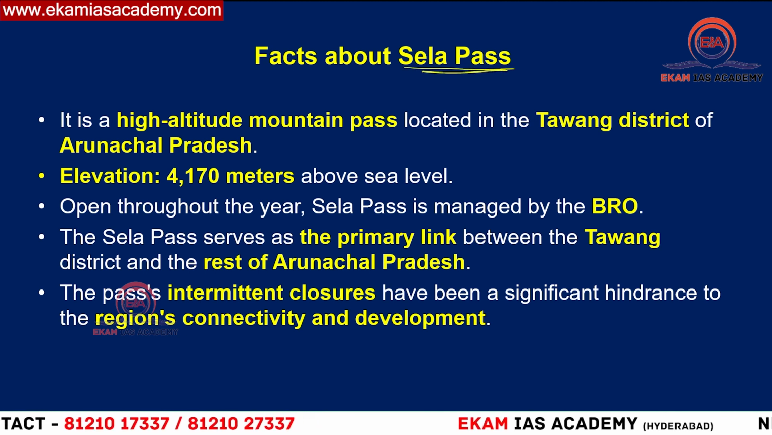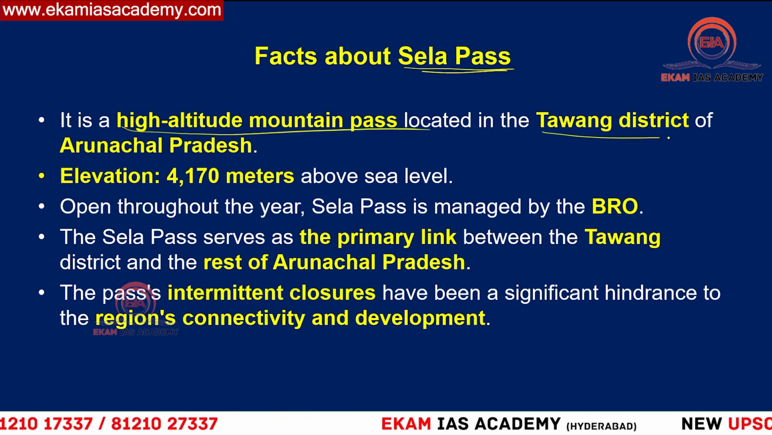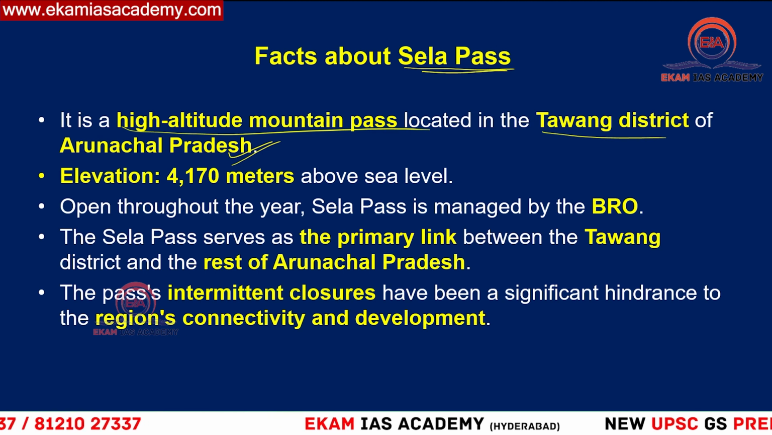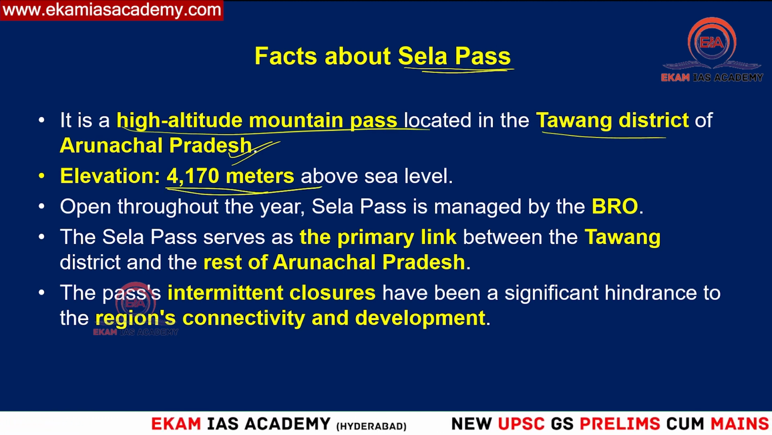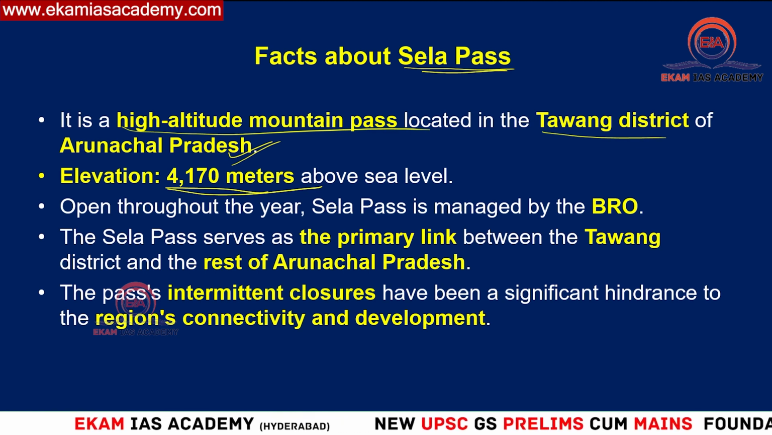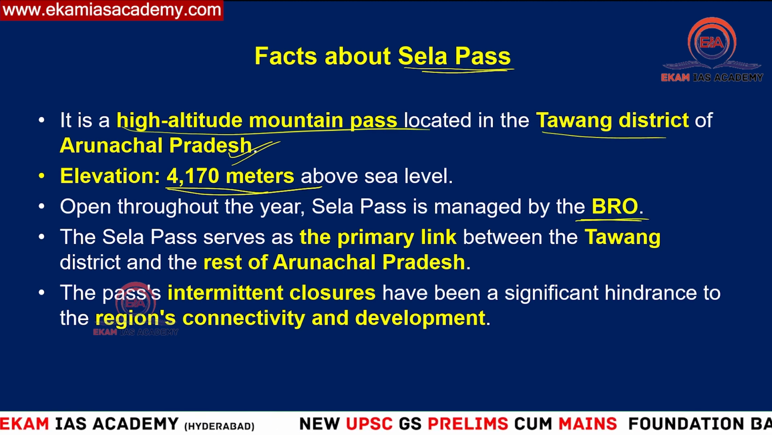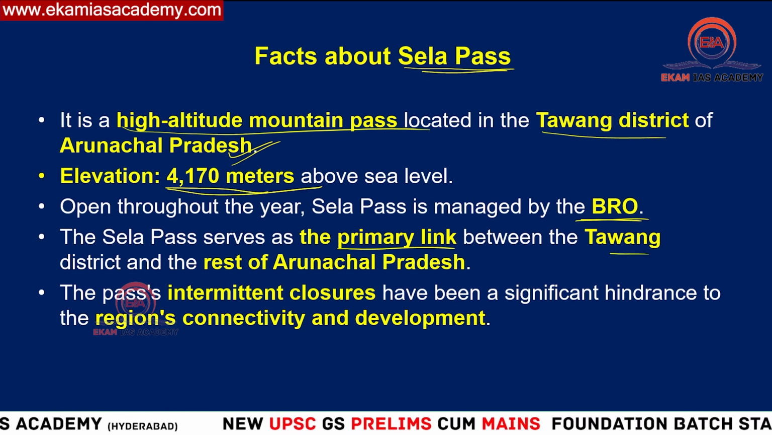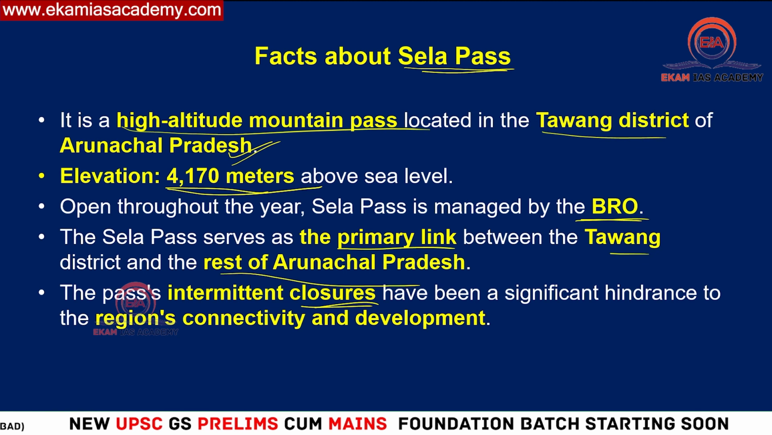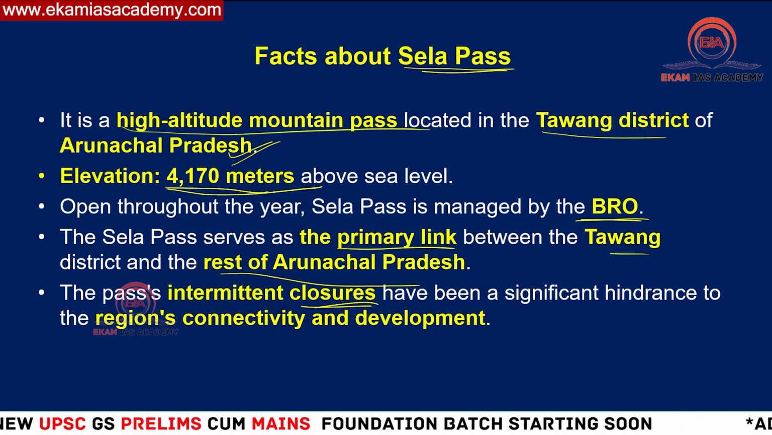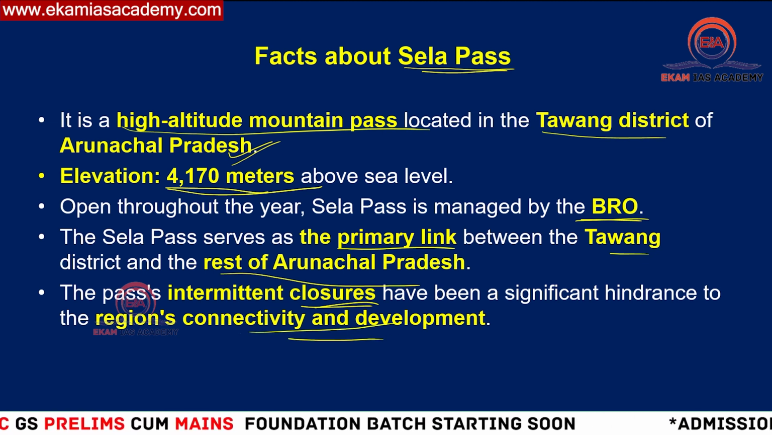So what is the Sela Pass? This is a high altitude mountain pass in the Tawang district of Arunachal Pradesh. The elevation is 4,170 meters above sea level, and it is almost open throughout the year. It is managed by BRO, and it is the primary link between Tawang and the rest of Arunachal Pradesh. Sometimes there are closures because of snowfall, rainfall and landslides, which hurts the region's connectivity and development.